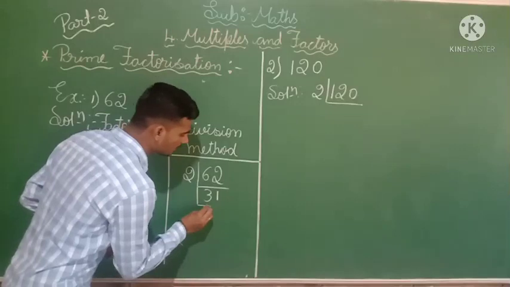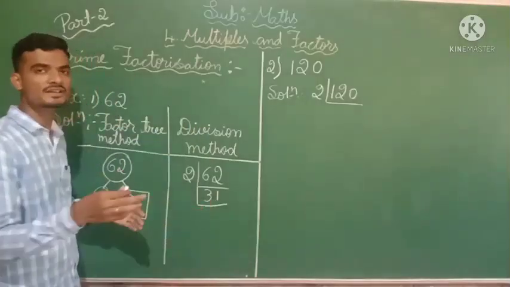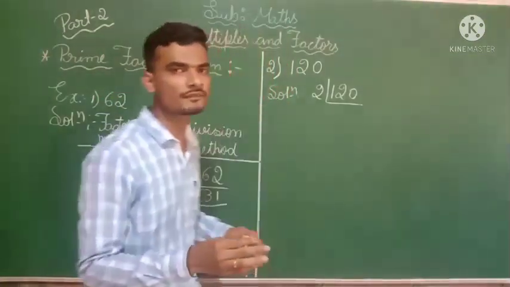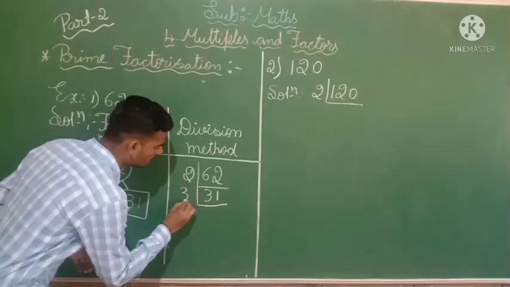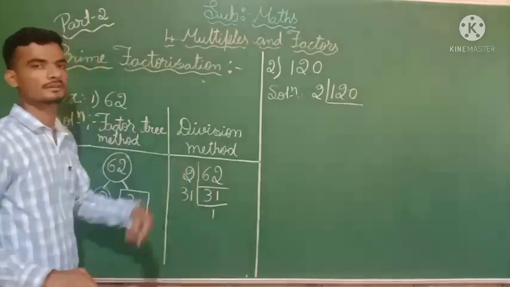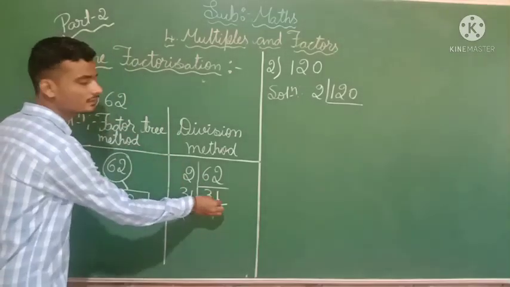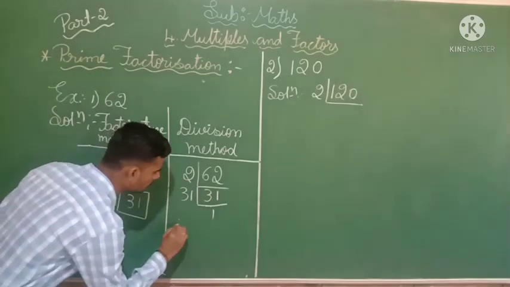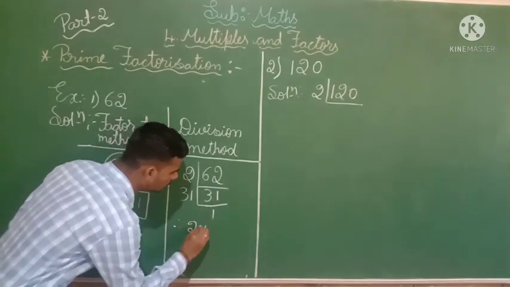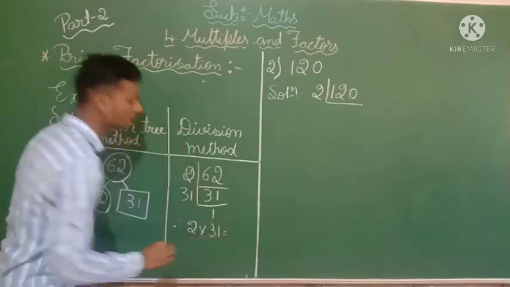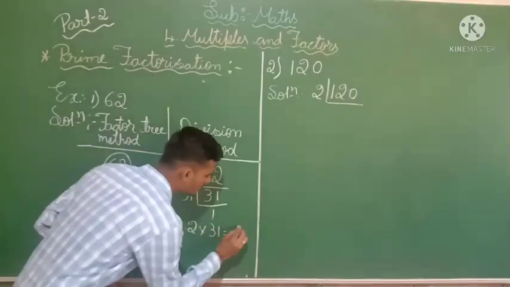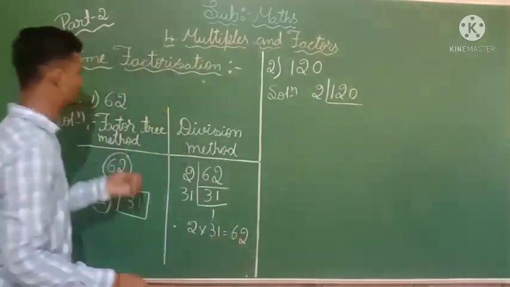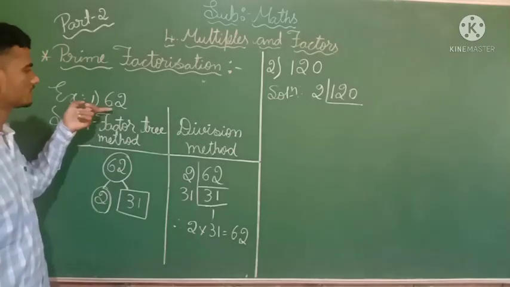Next, again it is divided by 31 itself. 31 ones are 31. Here if you multiply 2 into 31, what product will you get? You will get 62 itself. See, here what they have given in the question, 62.